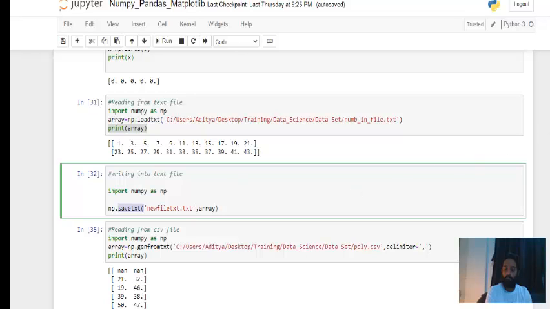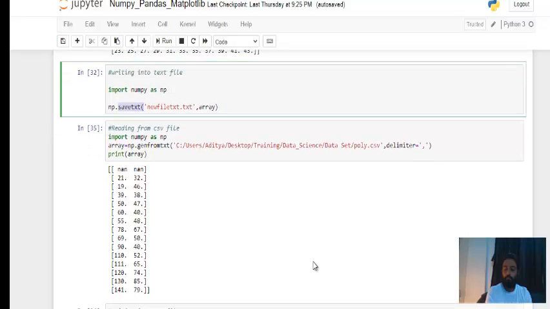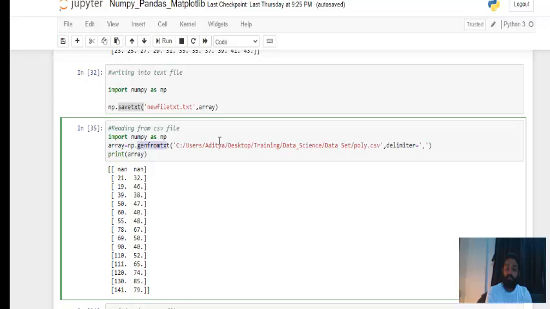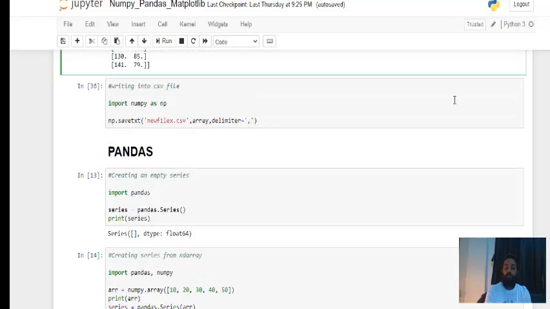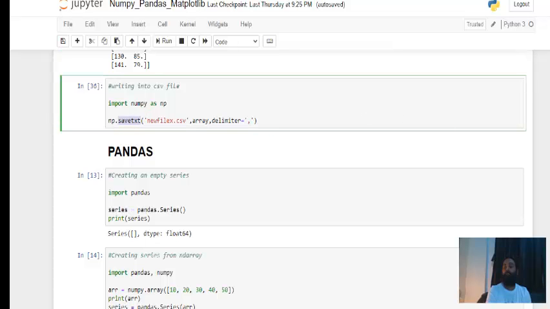And then if you want to read from a CSV file, then we have a function called genfromtxt. Give the full path, specify the delimiter here, and it will be presented. NaN means no value is present. We'll see this again in the pre-processing of data science. We'll see what exactly a NaN is. That means in that particular box, no value would have been there. That's why Python reads it as NaN, not available. So the function called genfromtxt, and then lastly writing into your CSV file. Then the same thing, savetxt is there, using which you can read and write data from a text file.